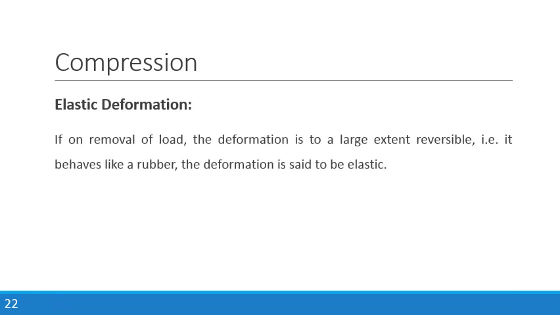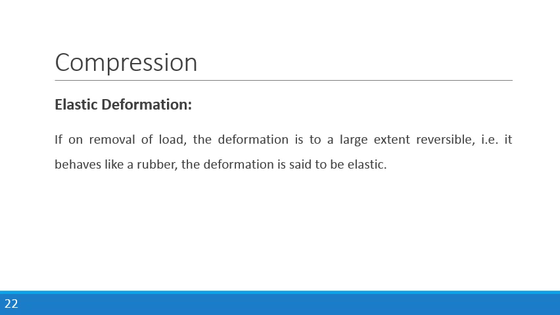If on removal of load, the deformation is to a large extent reversible, the deformation is said to be elastic. In this type of deformation, the material acts like a rubber. As we stretch a rubber and stop the application of the force, the rubber comes back to its original state. The same is happening here with solid materials.